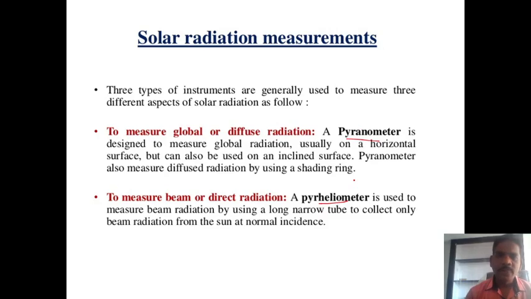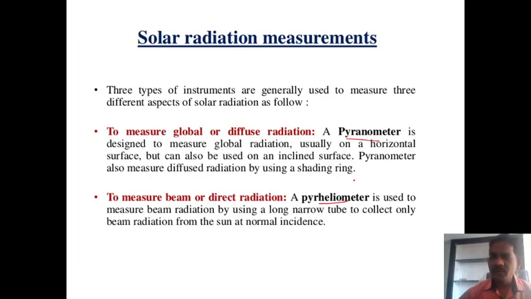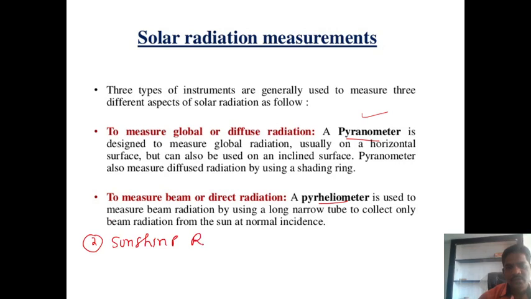Apart from these, other solar radiation instruments are also available, but from the syllabus point of view, the pyranometer and pyrheliometer are considered. We also have the sunshine recorder, which we will discuss later.